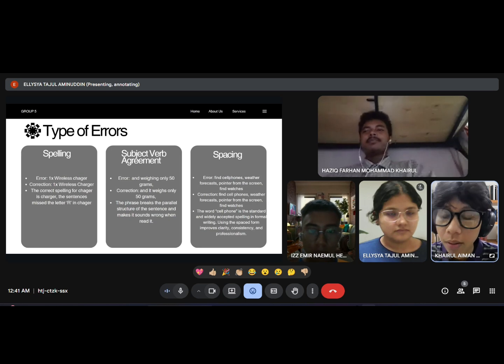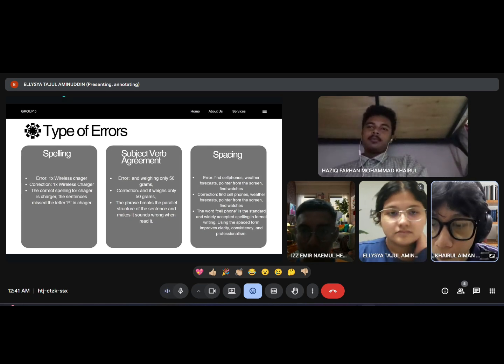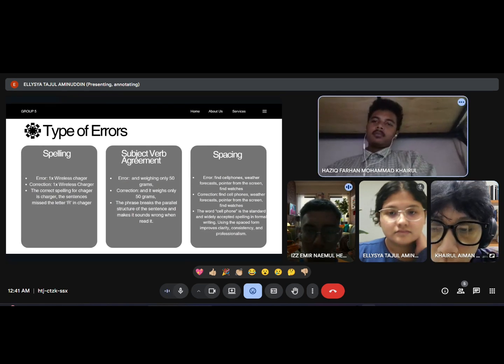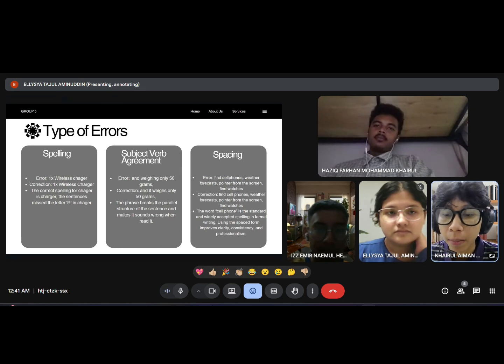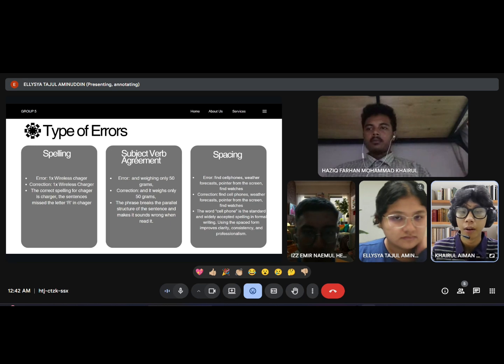So the second one is subject verb agreement. The phrase that has a mistake is "and weighing only 50 gram." So we made a correction, which is "and it weighs only 50 grams."